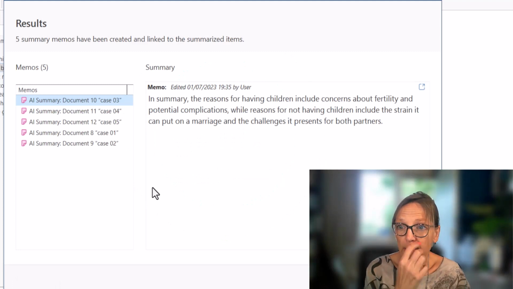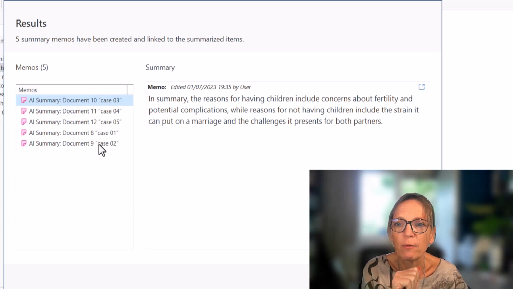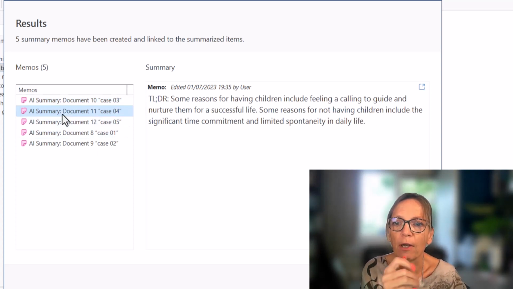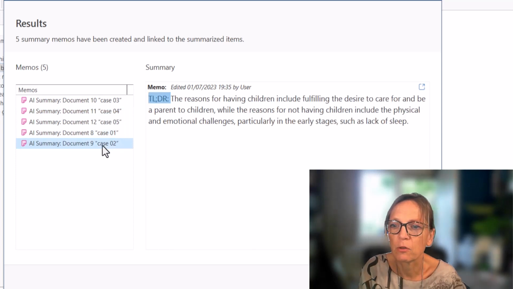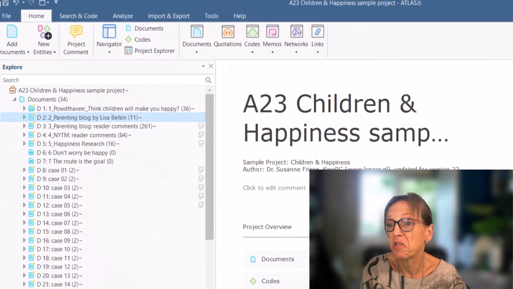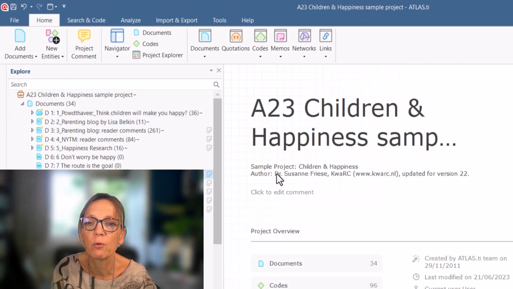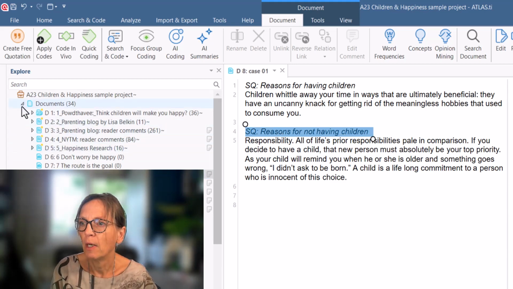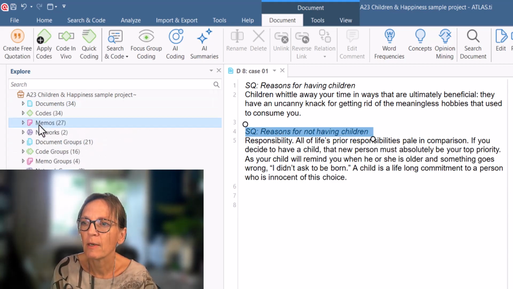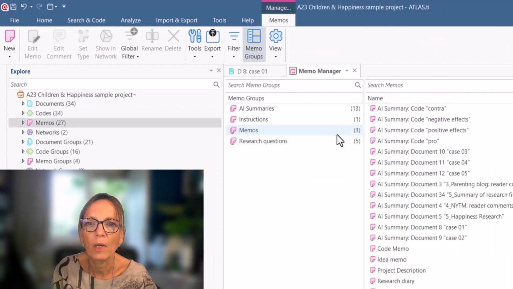So what Atlas does is it adds a summary to memos. So we have here these short summaries. I must not understand something here, that we get the TLDR, but that might still be a little bug to figure out. So let me show you the original data behind it. It has 2 research questions: reasons for having children and reasons for not having children. So it's rather short data segments, but just to not let you wait that long.